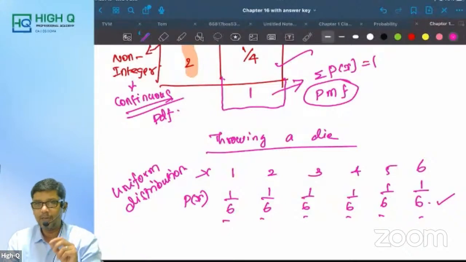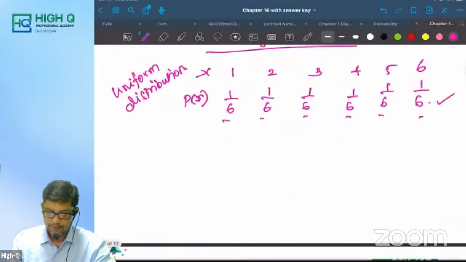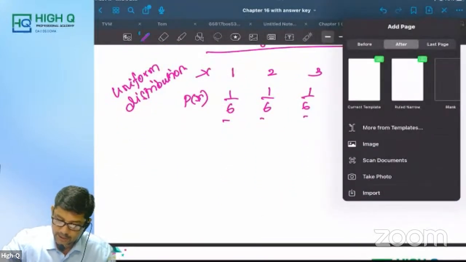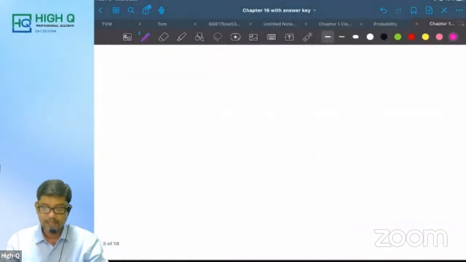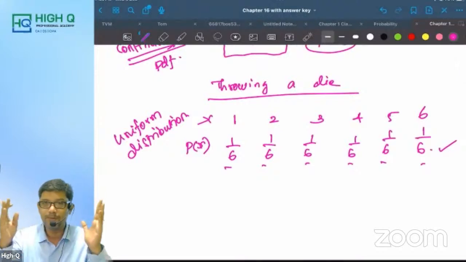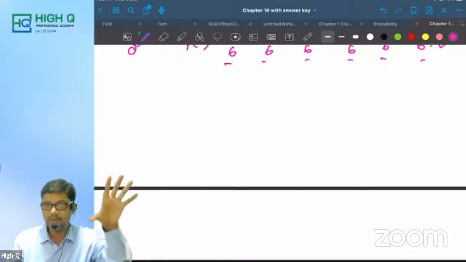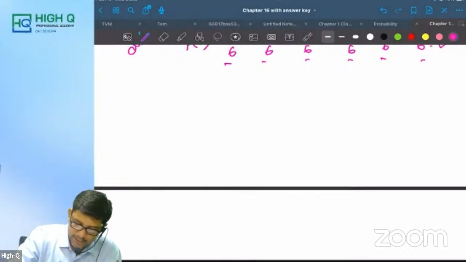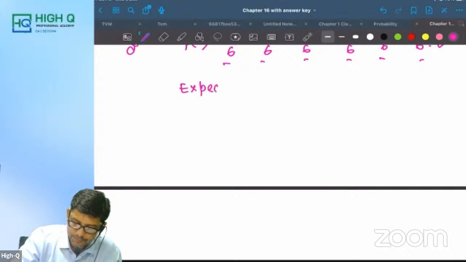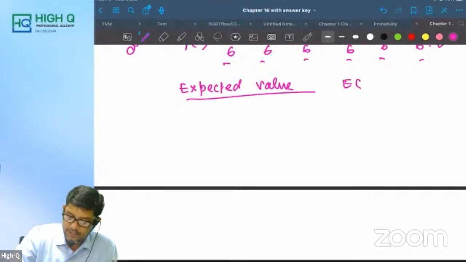In random variable, what type of questions will be asked? I'll tell you. Such a table will be given to you. They'll be giving you some probability distribution table. This time also they gave. After giving this probability distribution table, they'll be asking you to find the expected value. That is E of x.